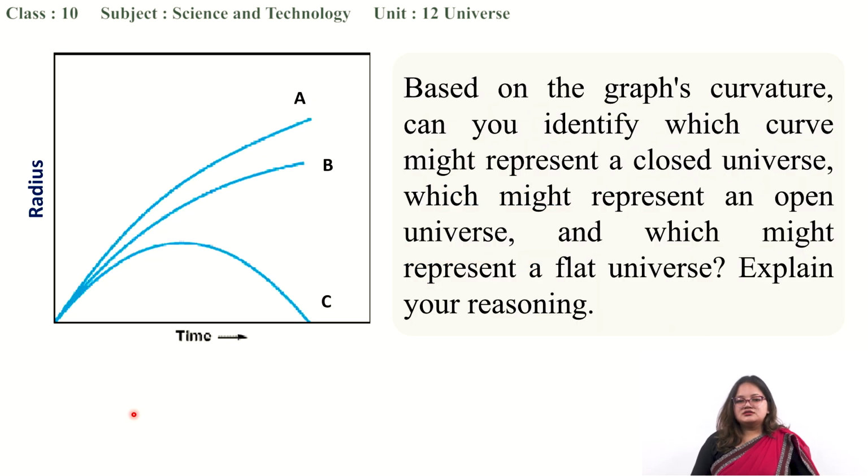And this is another question. Here you can see a graph. Here you can simply identify this curve that we just studied a few minutes ago. You have to identify these A, B and C, in which cases it is happening, and you also have to explain the reasoning for these predicted futures of our universe.